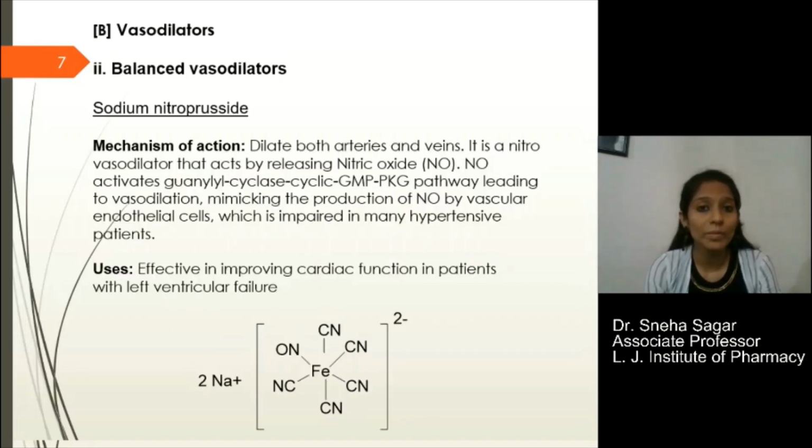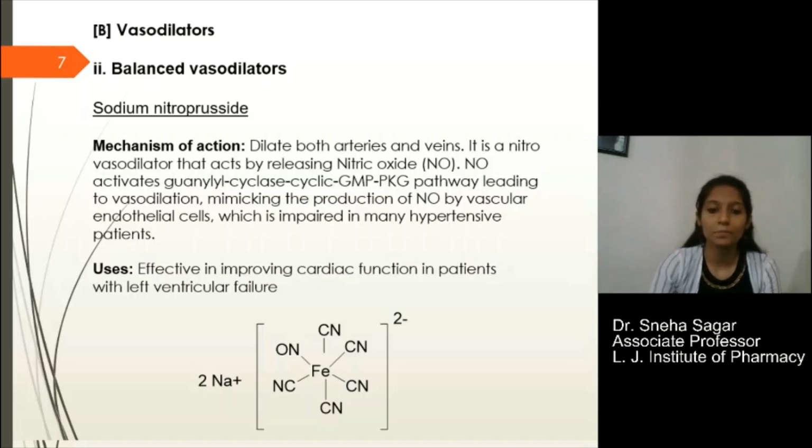Next we have sodium nitroprusside. You must have used this sodium nitroprusside reagent in your laboratory. This is used for treatment of cardiac function in patients with left ventricular failure. Sodium nitroprusside, remember the structure.